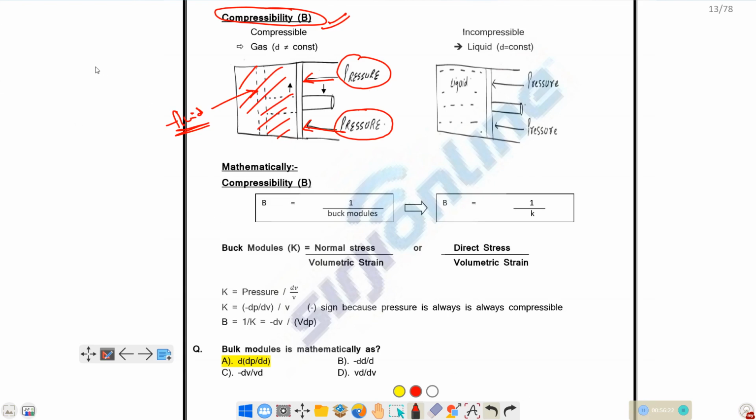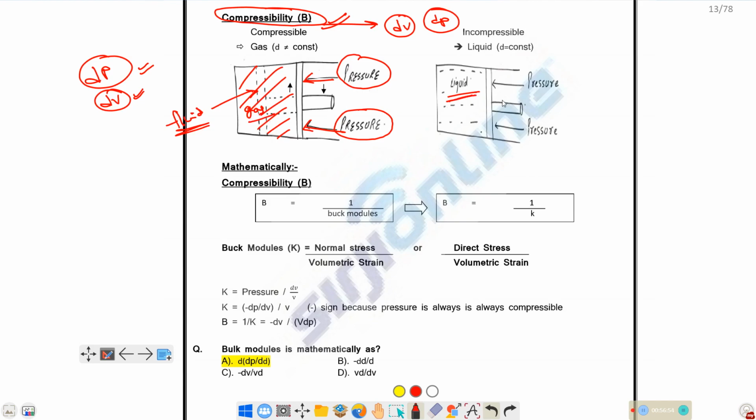Due to the application of pressure, how much volume is changing? So it relates with compressibility. If you say the fluid is more compressible, that means there will be more volume change due to increase of pressure. If there is no much change in volume due to increase in pressure, then that is called incompressible. Let's take liquid and gas. Let's assume this is gas and this is liquid.